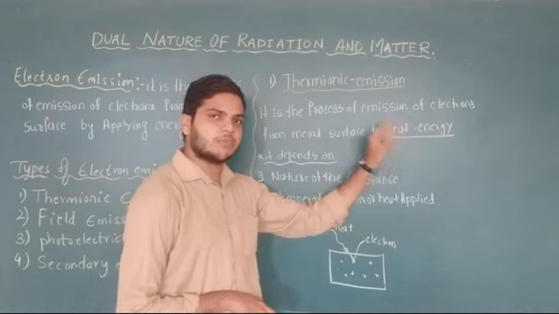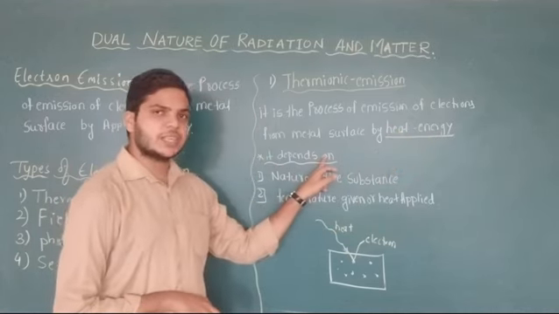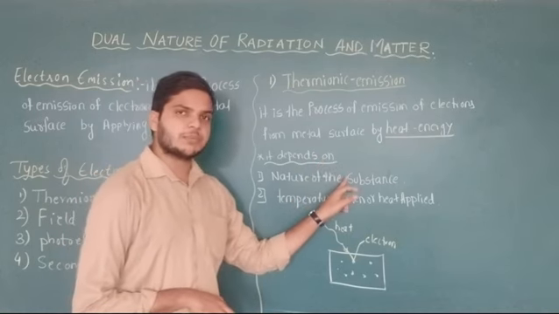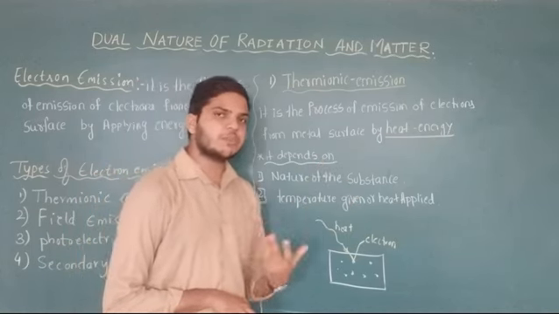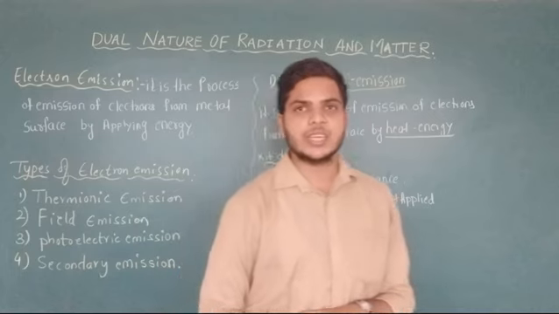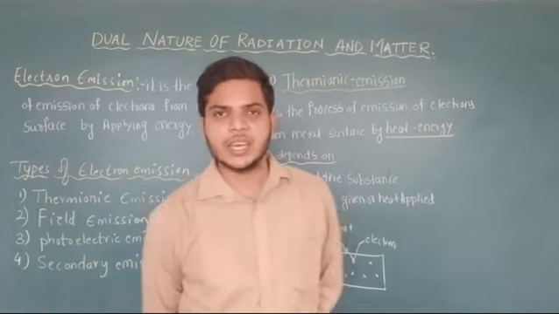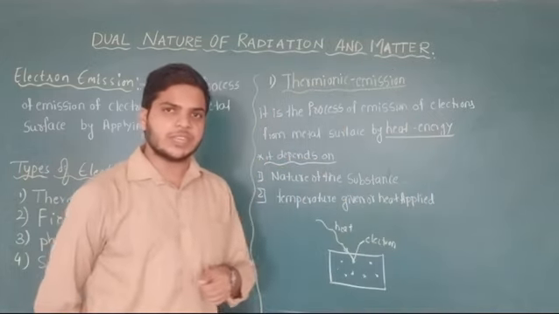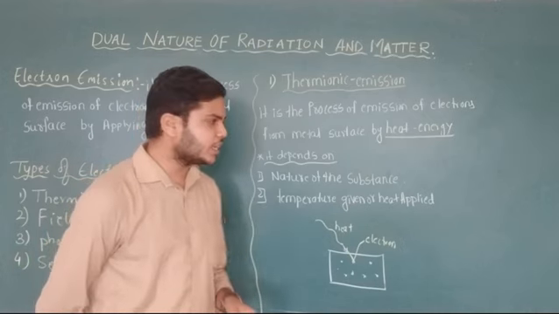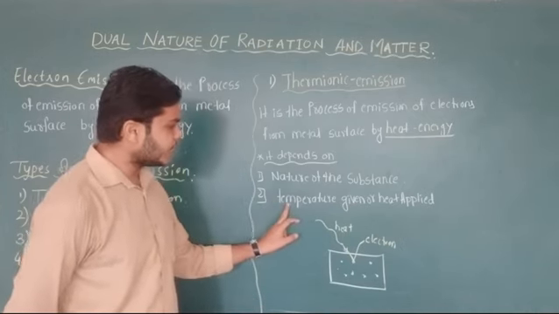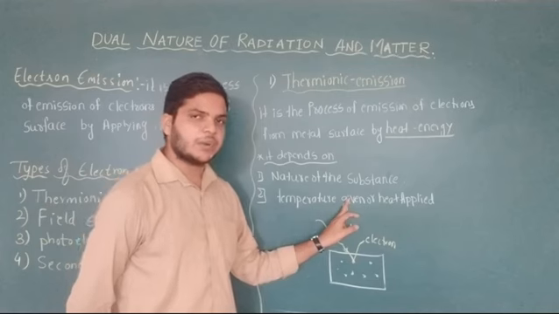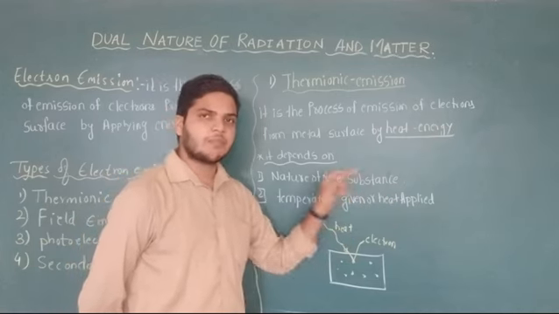Thermionic emission mainly depends upon the nature of the substance, meaning which metal we are using. For example, if you consider copper metal and iron metal, the thermionic emission will be different. The second factor is the temperature or heat energy applied.